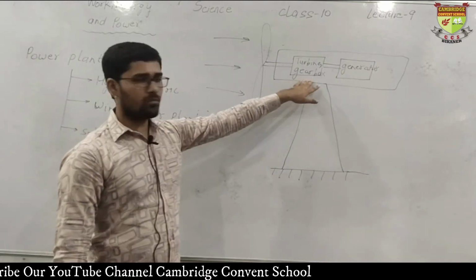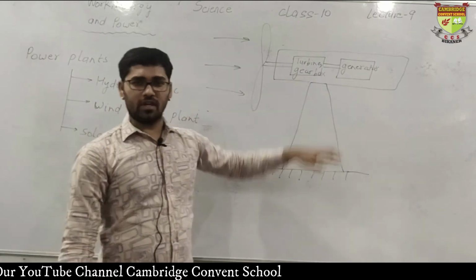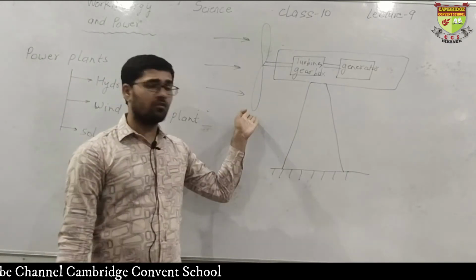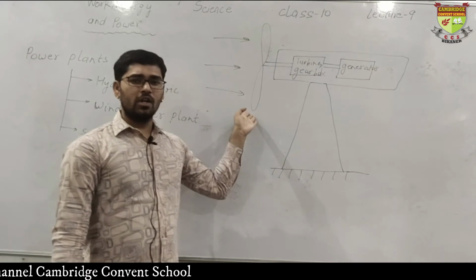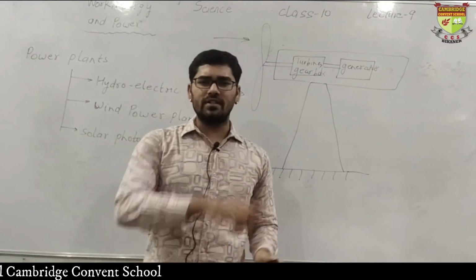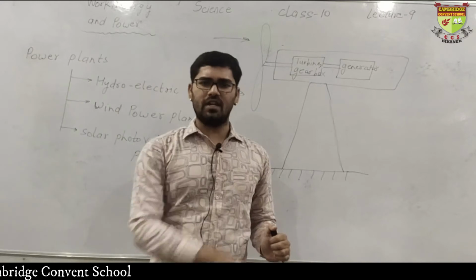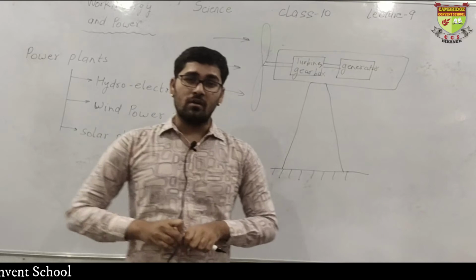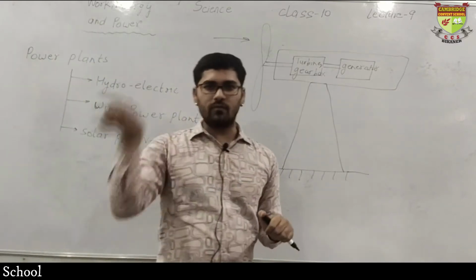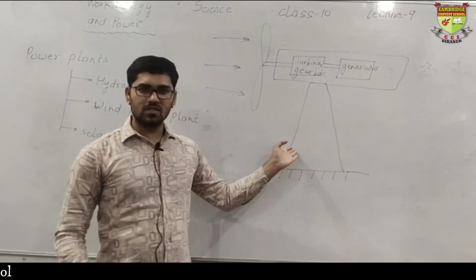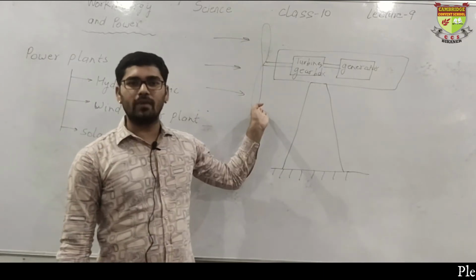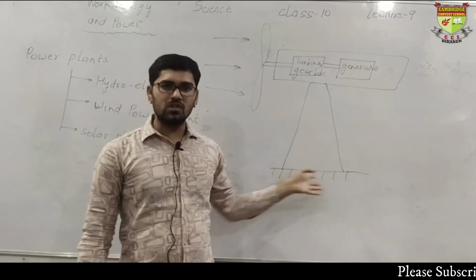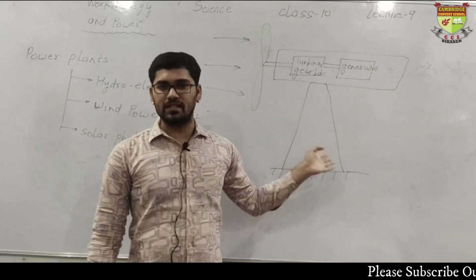Now what is the role of the gearbox here? See, you must have seen the rotor or fan of a windmill being rotated. You have seen that it always rotates at very low velocity. Its rotation is not that large, because if it rotates very fast, what will happen? It can damage the structure because the size of the fan is very big. The whole structure may get vibrations and then get damaged.